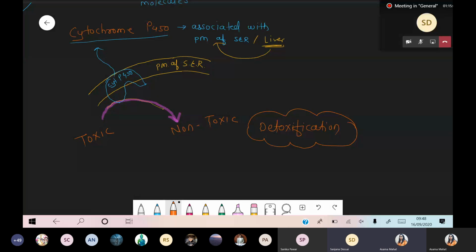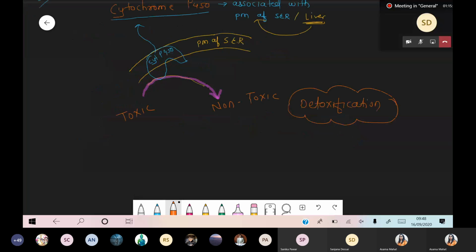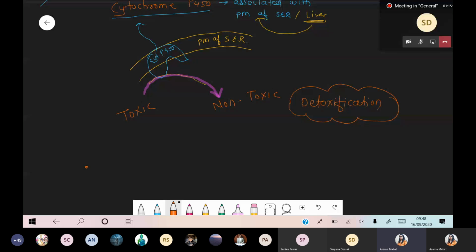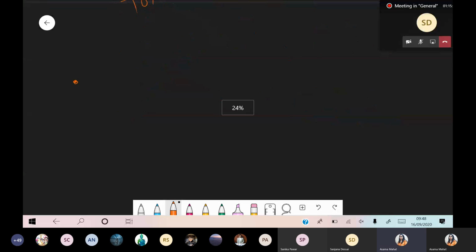Got this point? Yes, ma'am. Thank you, ma'am. Okay, very good. Now, last function. Last function of the endoplasmic reticulum. I think this is number five, because first we saw fat and steroid synthesis, then glycogen metabolism, then microbodies formation. Now we saw xenobiotic, and the last point, the last function.